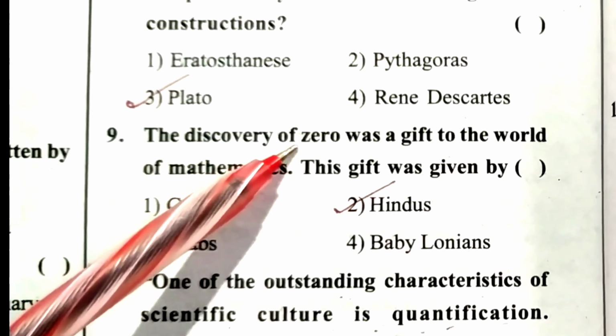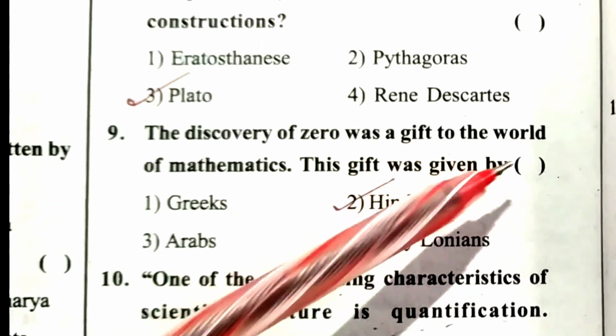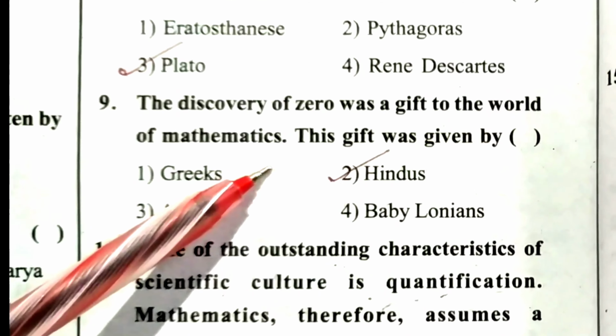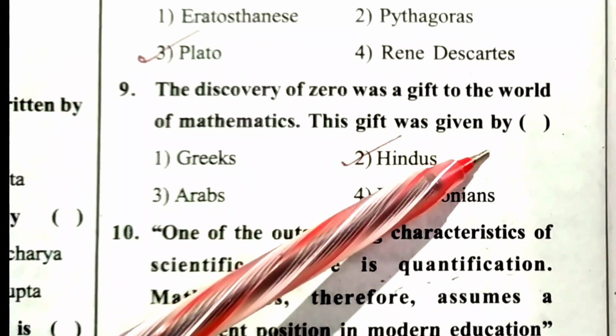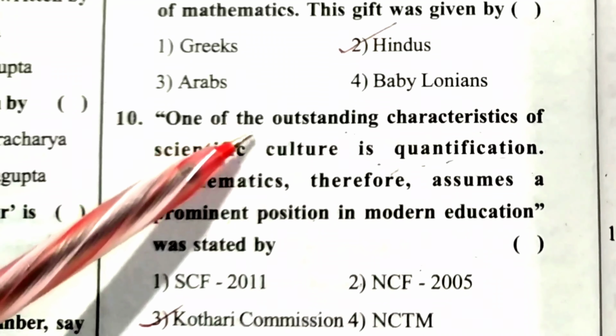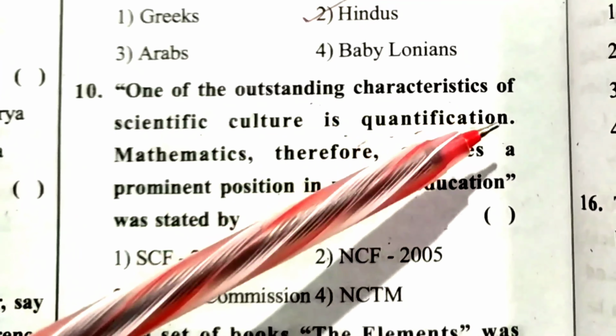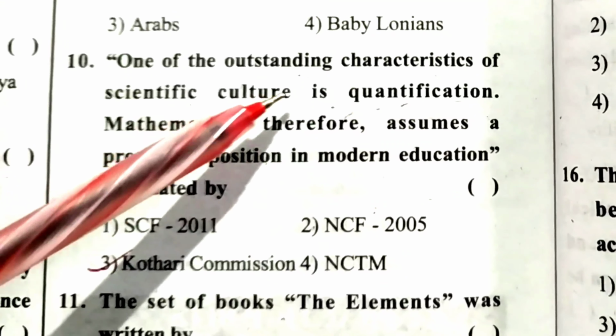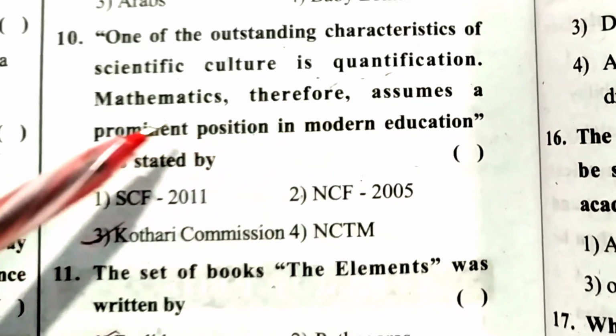Next question. The discovery of zero was a gift to the world of mathematics. This gift was given by the Hindus. Next question. One of the outstanding characteristics of scientific culture is quantification.